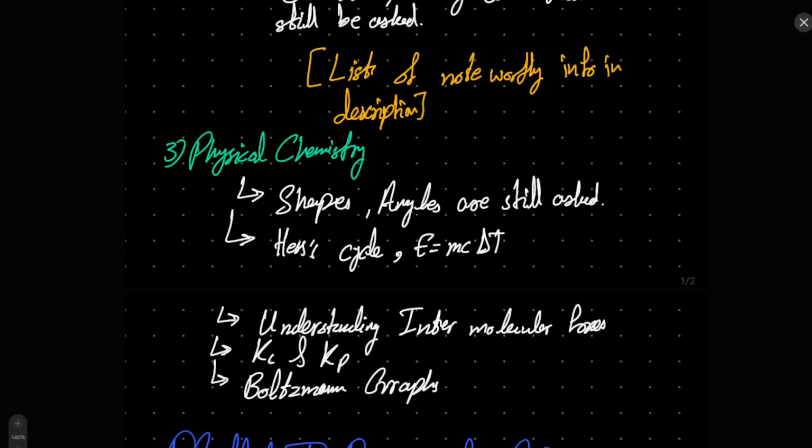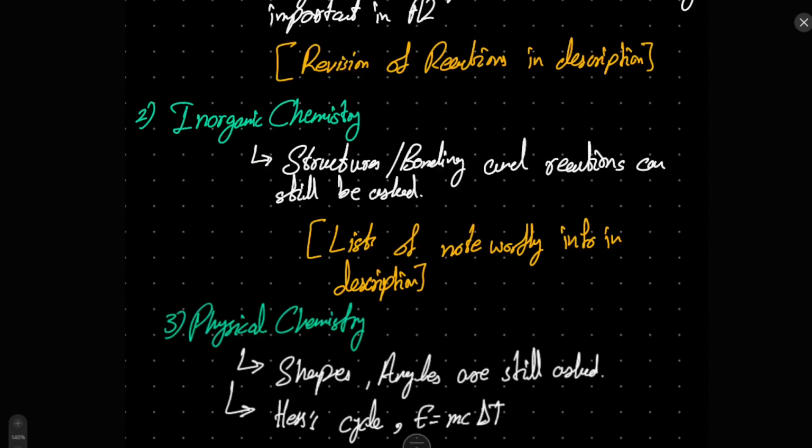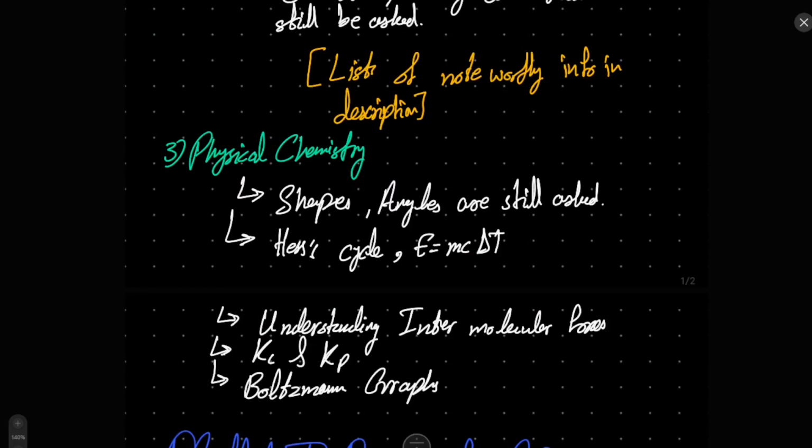Having a good revision of how they are made or how they are calculated is quite recommended. And the Boltzmann graphs are quite interesting as well, because this comes in reaction kinetics of A2. The reaction kinetics of A2 is a lot more detailed, but there have again been instances of them giving you a Boltzmann graph and you need to figure out something from it. So those are still situations that are possible. So knowing these general ideas will help you cover the A2 syllabus without a problem.